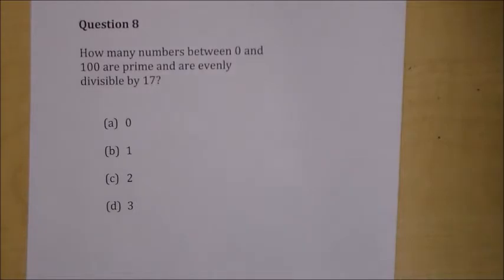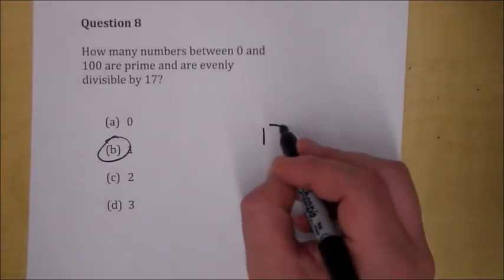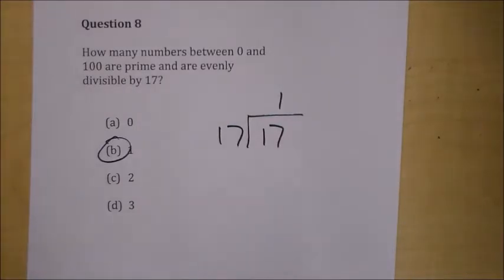And you're immediately like, prime numbers are not divisible by anything. So the answer has to be 0, but the answer is 1 because 17 is a prime number, but it is evenly divisible by 17. So it's kind of a trick question, but the answer is 1.